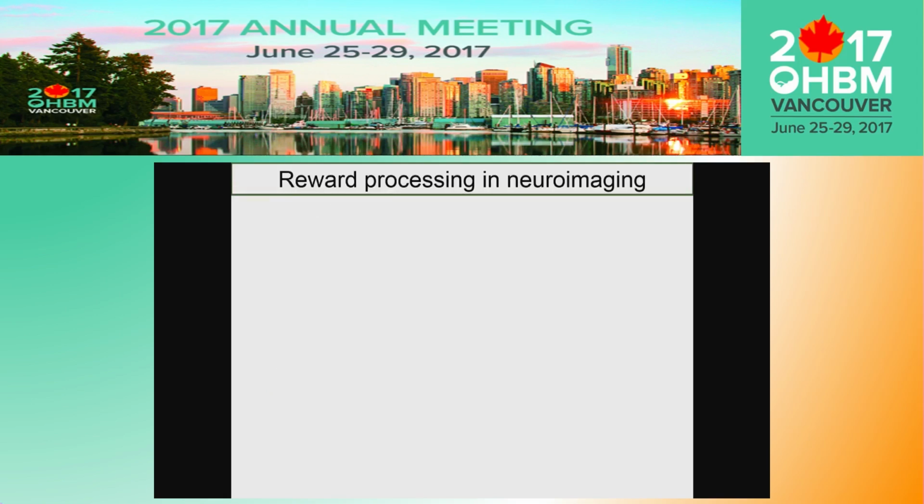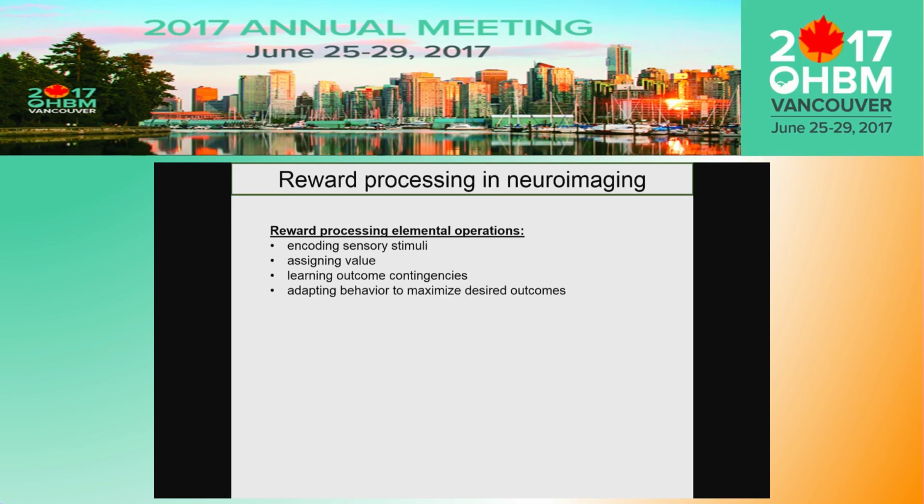Reward processing is a complex and heterogeneous construct, as I'm sure you all know, and it involves multiple elemental operations. These often include encoding sensory stimuli, assigning value to stimuli, learning outcome contingencies, and adapting behavior and making choices that can maximize desired outcomes. Neuroimaging experiments often utilize complex tasks, and therefore it might be difficult to associate specific brain regions with these distinct aspects of reward processing.